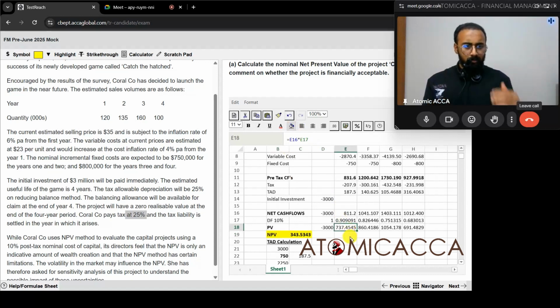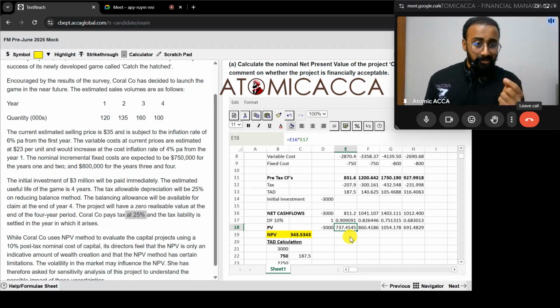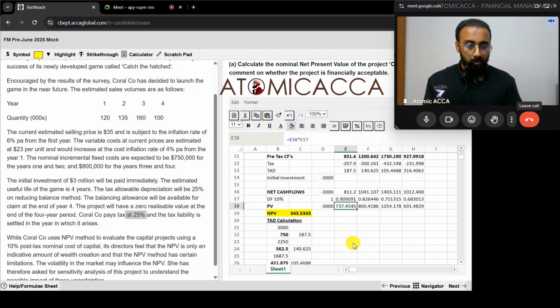Cool. So what we did, we just copy pasted. Always be careful, because your NPV is going to be on the Excel. When you're practicing, don't practice on notebooks with pen and paper. Always practice on the Excel sheet itself. It's just one formula, the copy paste formula that we are utilizing, but that can save you a hell of a lot of time in the exam. So be very prepared. Master that particular technique of copy pasting the formulas.